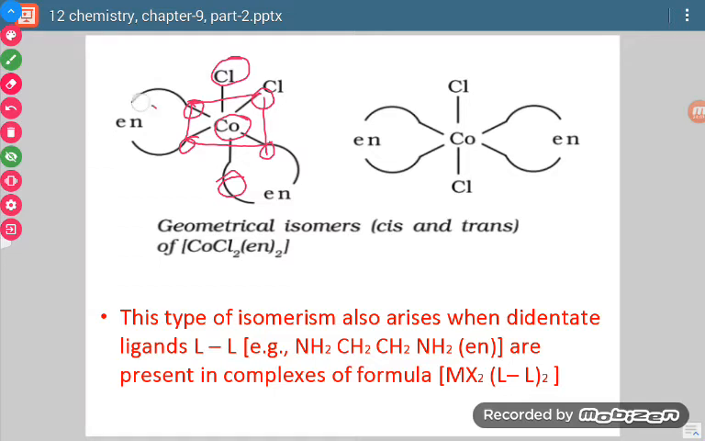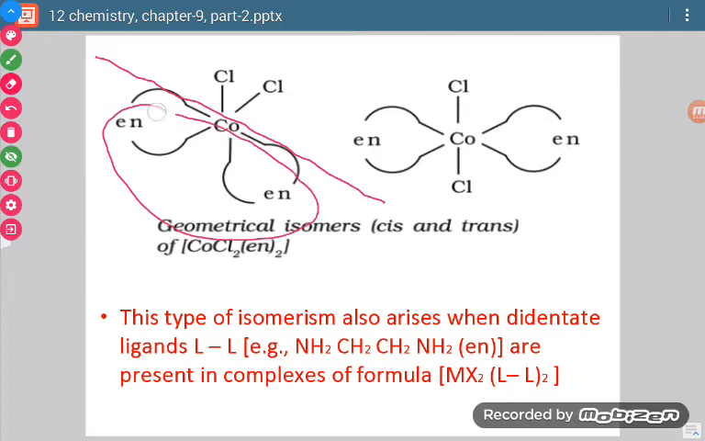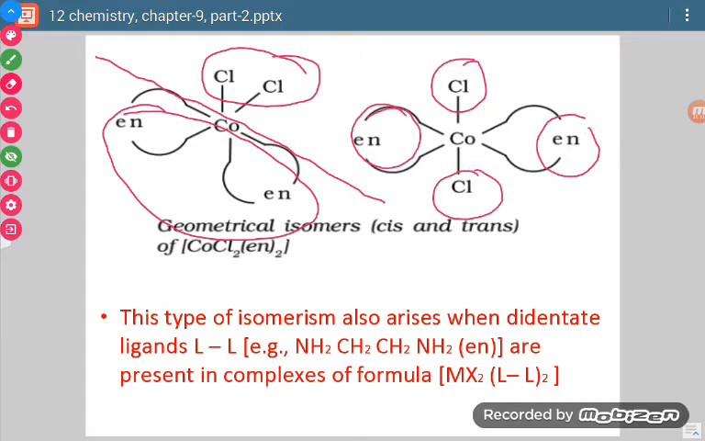Now if bidentate ligands are present on the same side, see, in this case, what is there? Here bidentate ligands are on the same side, monodentate ligands are on the same side. So we will say this is cis form of this particular molecule. And if similar groups are on the opposite sides, then we will say it is trans form of the geometrical isomer. Okay.